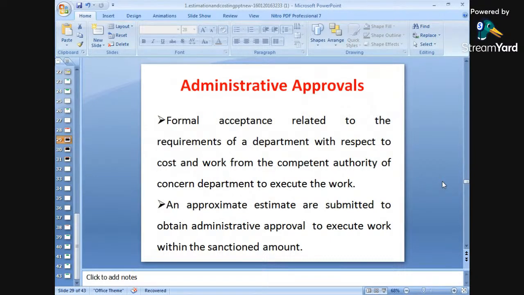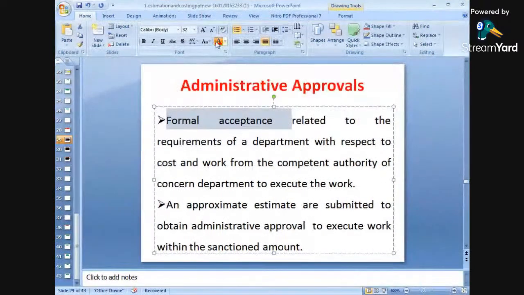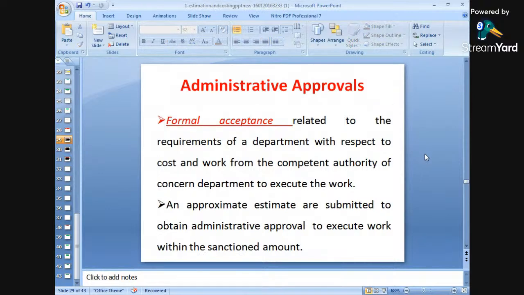from the competent authorities or from the government firms, we have to get accepted, ठीक है, the formal acceptance related to the requirement of a department with respect to the cost and work from the competent authority of the concerned department to execute the work. That means, in short, this is nothing but the formal acceptance of a particular type of work. ठीक है ना?